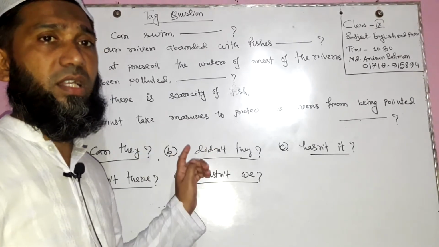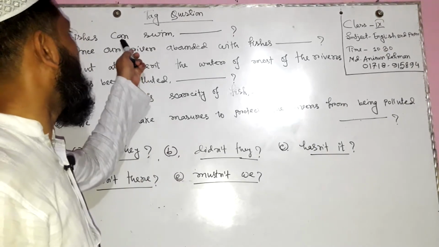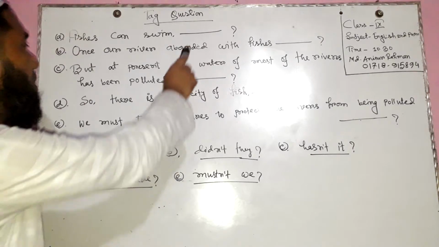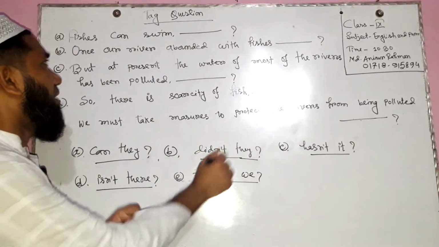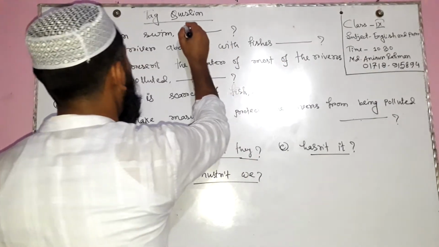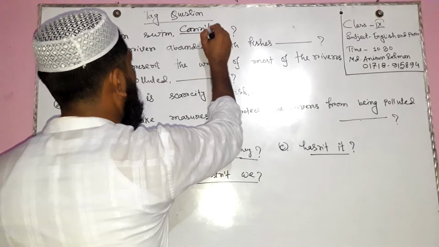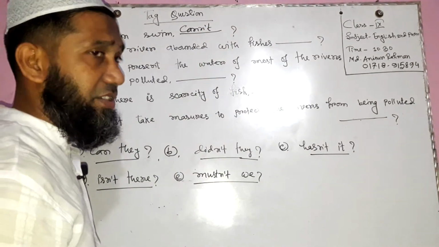Can is the operator, and we will form the tag question on the basis of the operator can. This sentence is affirmative, so we have to use a negative tag. So can is the operator, so we use can, and as this sentence is affirmative, we have to use can't.